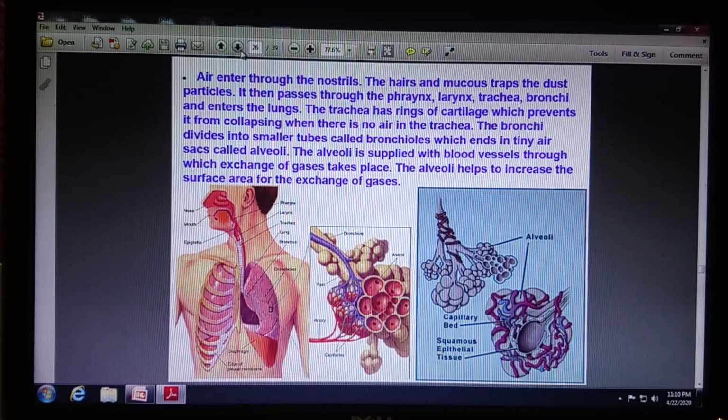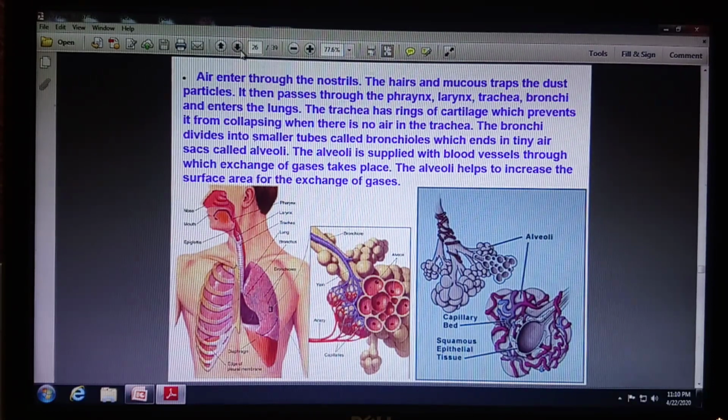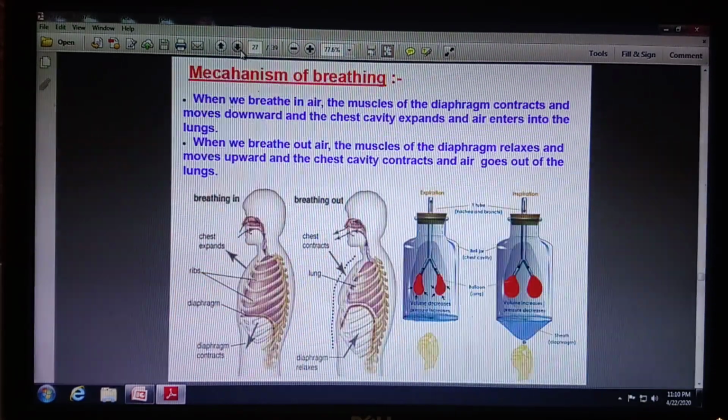Alveoli are richly supplied with blood vessels through which exchange of gases takes place. Important point: function of alveoli. One more question: alveoli help to increase the surface area for exchange of gases.